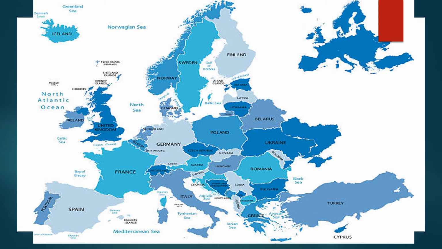And now if we look at the northern part of the continent, we have countries like Denmark, Estonia, Iceland, Finland, Ireland, Latvia, Lithuania, Norway, Sweden, and the United Kingdom. And there is a point to remember here that the countries Estonia, Latvia, and Lithuania, all together are called the Baltic states. Now let us look at some of the European countries that are present in the southern region. These are Albania, Andorra, Croatia, Bosnia and Herzegovina, Greece, Italy, Malta, Montenegro, North Macedonia, Portugal, San Marino, Serbia, Slovenia, Spain, and Vatican City.